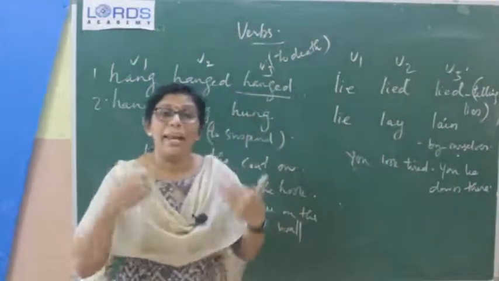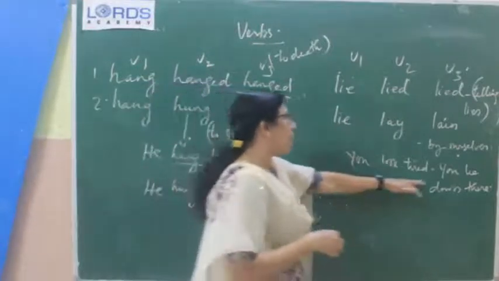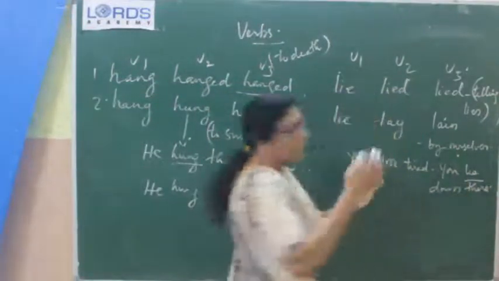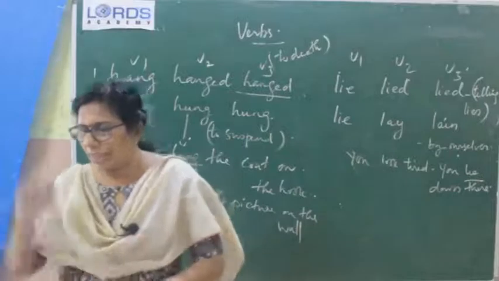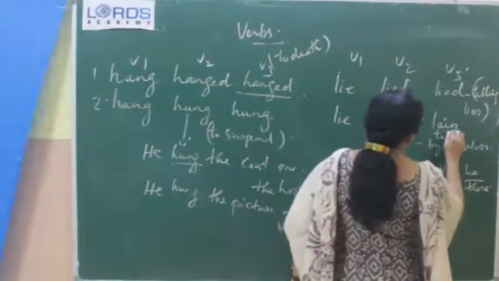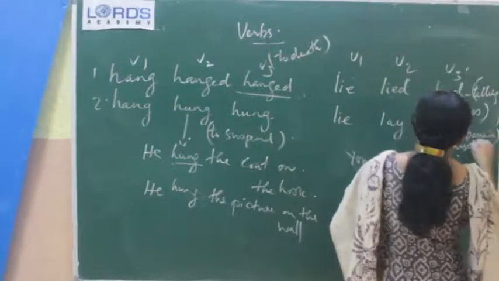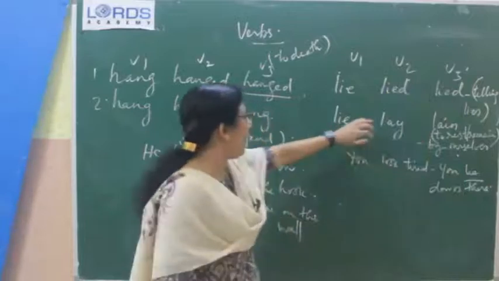That means by ourselves. No one is asking us to do it. You look tired, you lie down there. We have to lie down by ourselves. The meaning is to rest or remain. Lie, lay, lay.